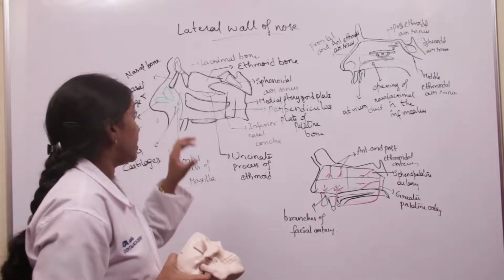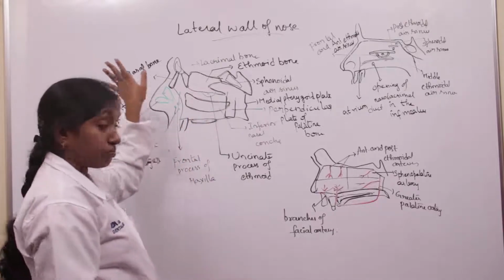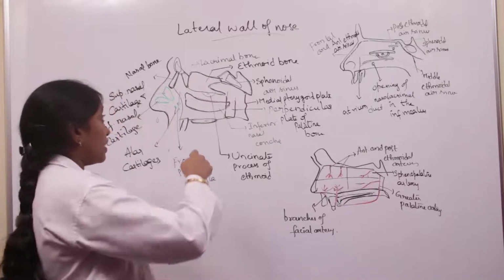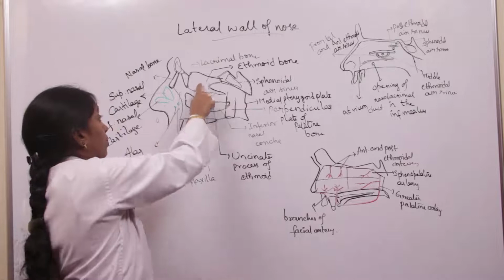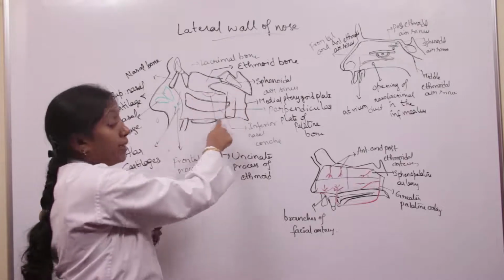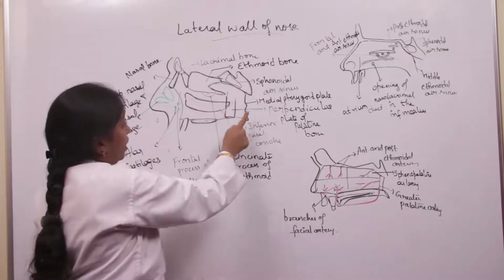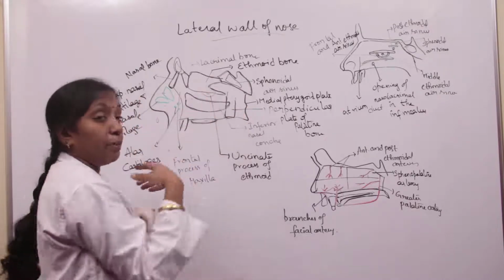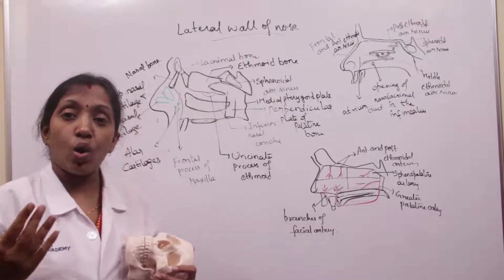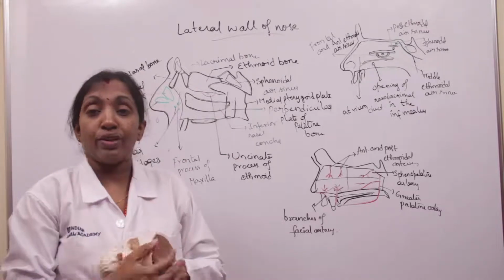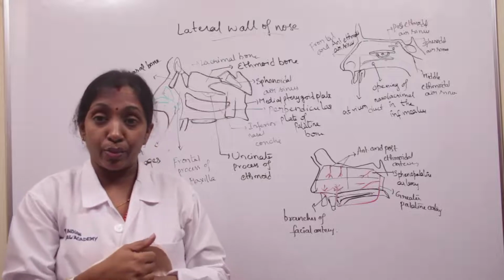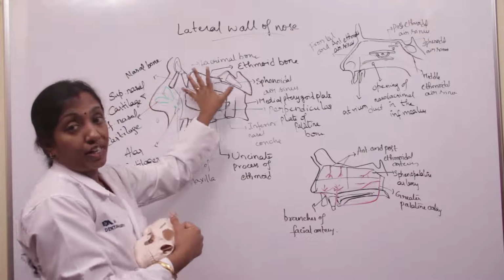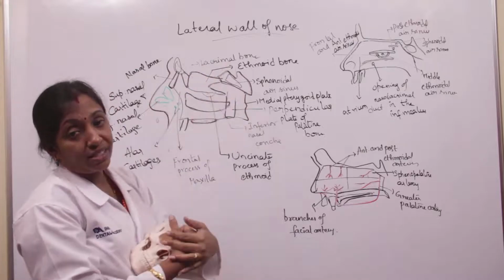Okay, so the bony part is formed by the nasal bone, the frontal process of the maxilla, the lacrimal bone, the ethmoid bone, the perpendicular plate of the palatine bone, the medial pterygoid plate, and the superior, middle, and inferior concha. The superior and middle concha are parts of the bony labyrinth of the ethmoid, and the inferior concha is an independent bone. So the bony part of the lateral wall of the nose is formed by these 8 bones.